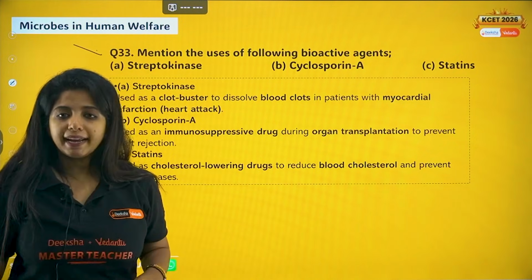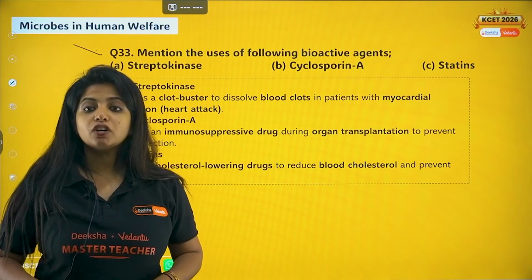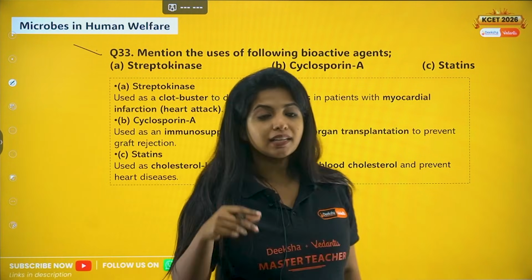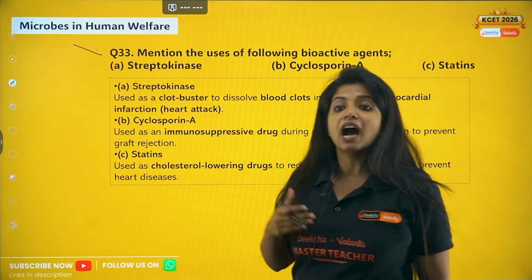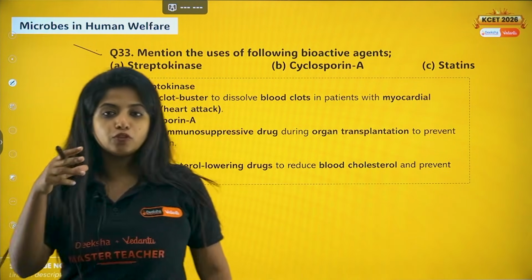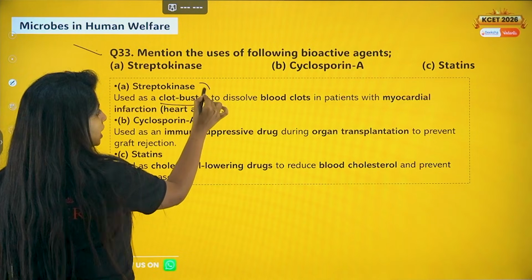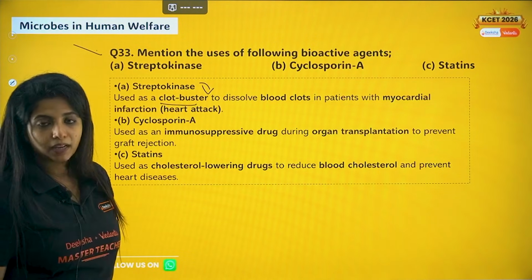Now streptokinase, basically it is going to act like a clot buster. So you might have some blood clots, and these blood clots might lead to what? Heart attack. So to burst the clots out there, you have some clot buster, and streptokinase is one such clot buster.